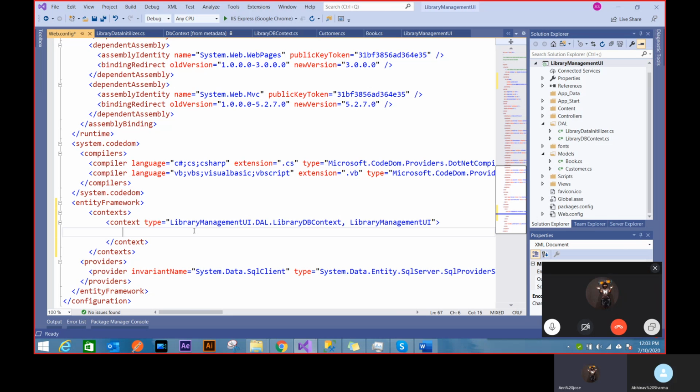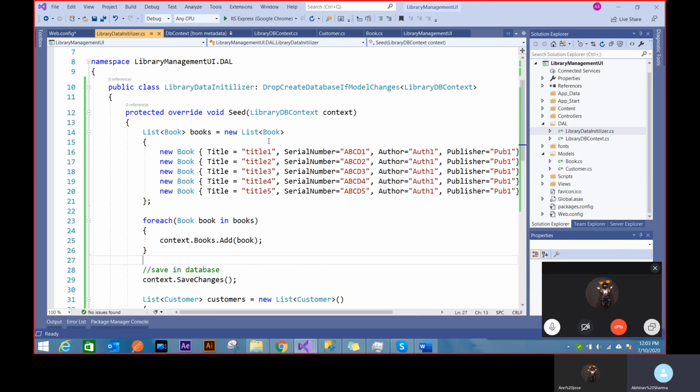Now the next thing that you need to set in the context, if you are having this data initializer, you need to tell the Entity Framework that I have a data initializer. That means I have to set this. There's only one type that provides the database initializer, and I have to set the type. And you can see again the same convention happening. So I can go to the data initializer. I need to provide the full data initializer here.